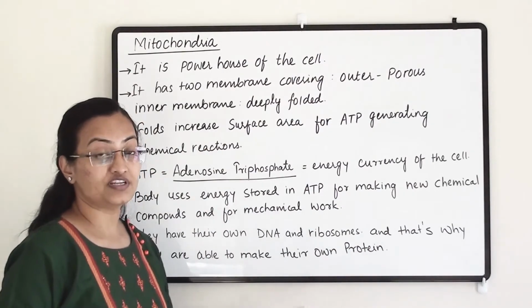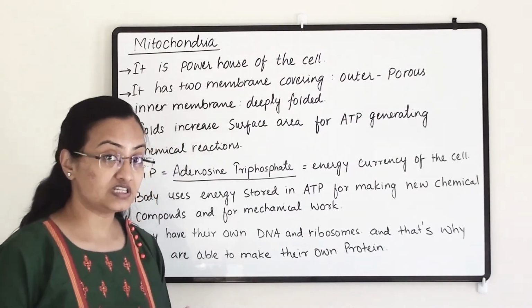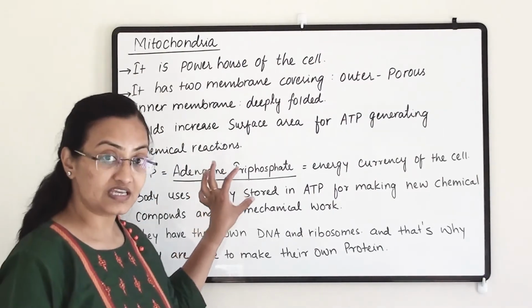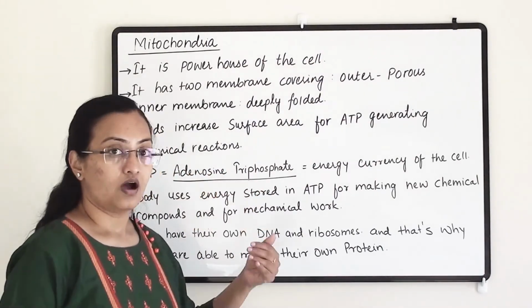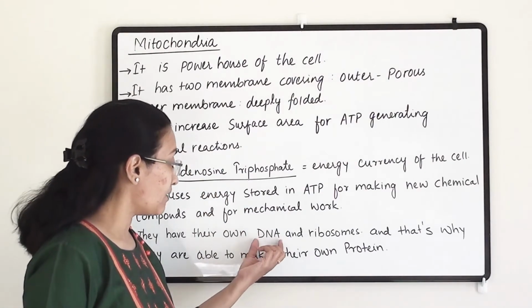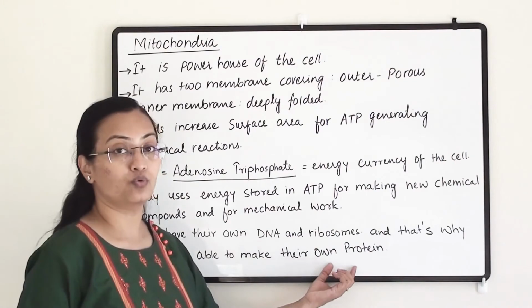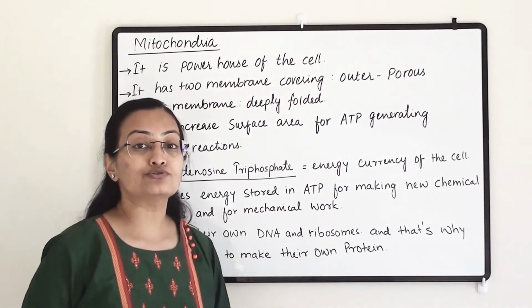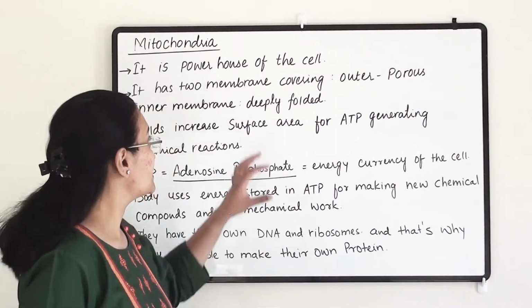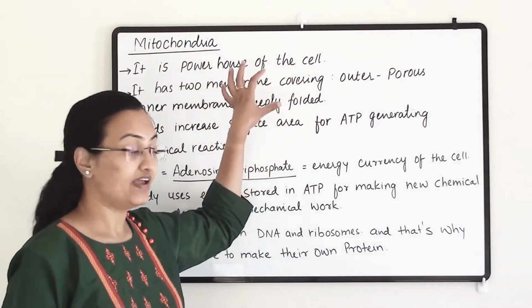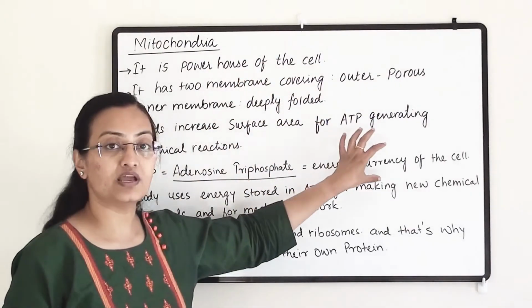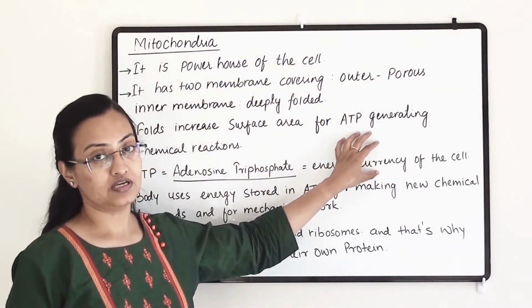So mitochondria has ATP generating sites. Other than ATP, they have DNA and ribosomes, and because of that, they can make their own protein. We also refer to mitochondria as the powerhouse of the cell, and ATP is known as the energy currency of the cell.